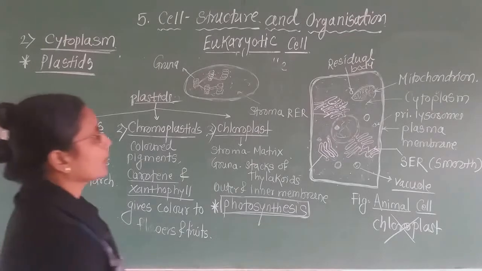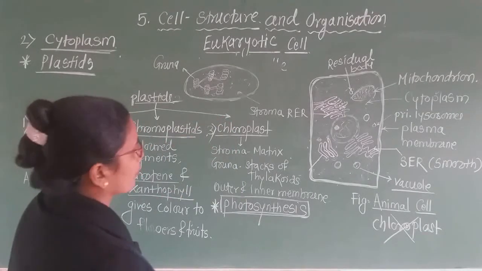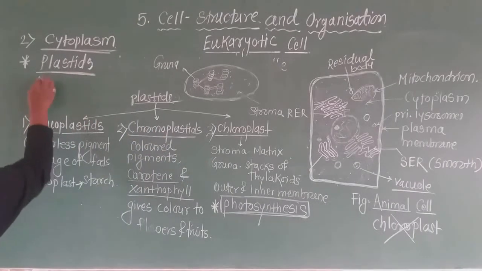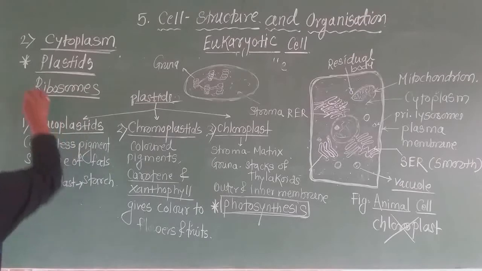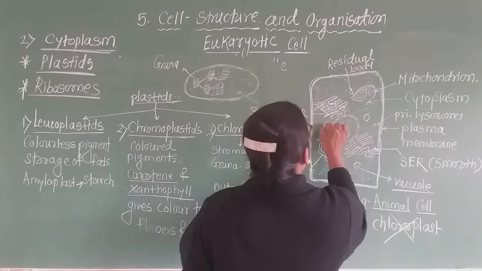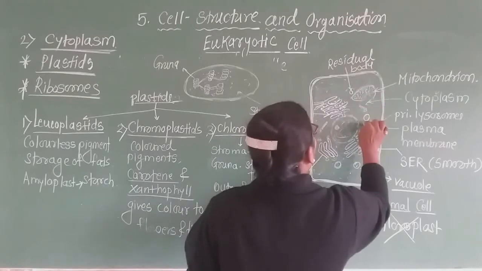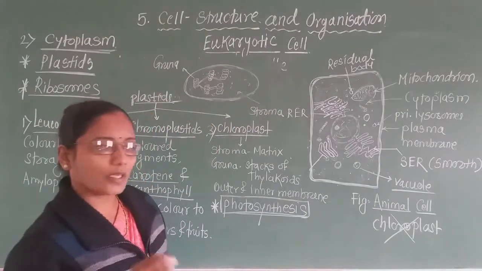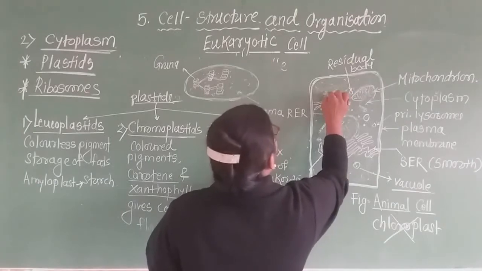Now the next one we observe consists of 70S ribosomes. What I am telling is that it consists of DNA, RNA and 70S ribosomes. Now what are these ribosomes? In the animal cell, these are smaller particles, present in chain or also present singly. These are present in both prokaryotic and eukaryotic cells.